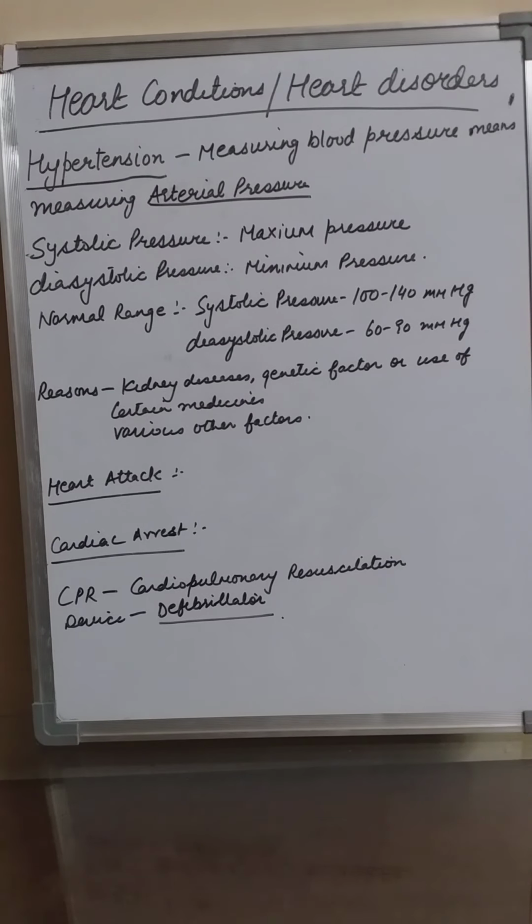A cardiac arrest is treated with external cardiac massaging, called chest compressions, and blowing air into the patient's lungs at intervals so as to keep the oxygenated blood circulating through the body. And this process is called CPR. What does it mean? Cardiopulmonary resuscitation. And the device used is called a defibrillator. Defibrillator. Okay, and it is used to give electric shocks through the chest so as to restart the heart or restore its natural rhythm.